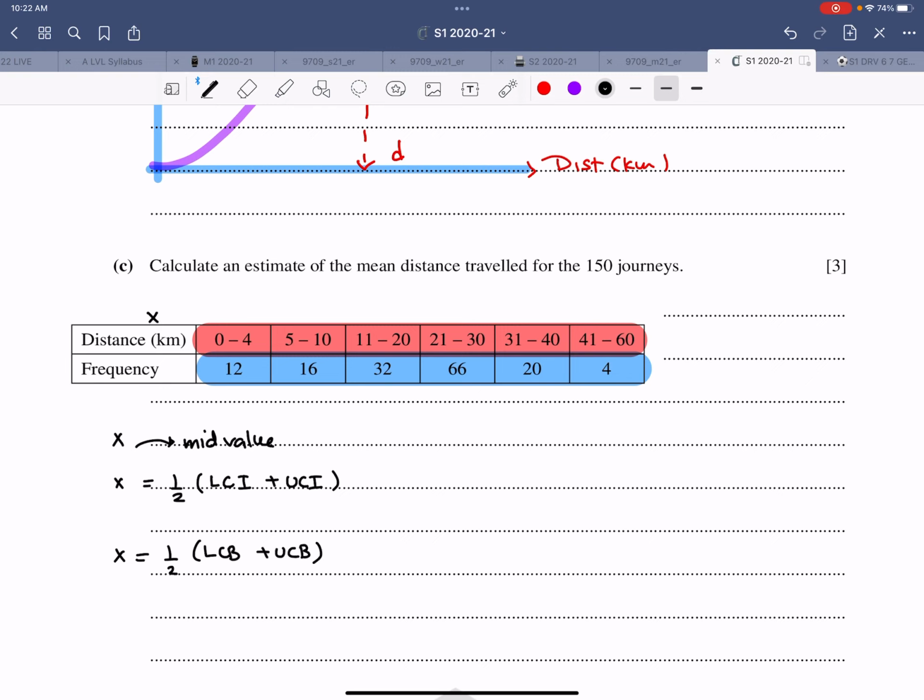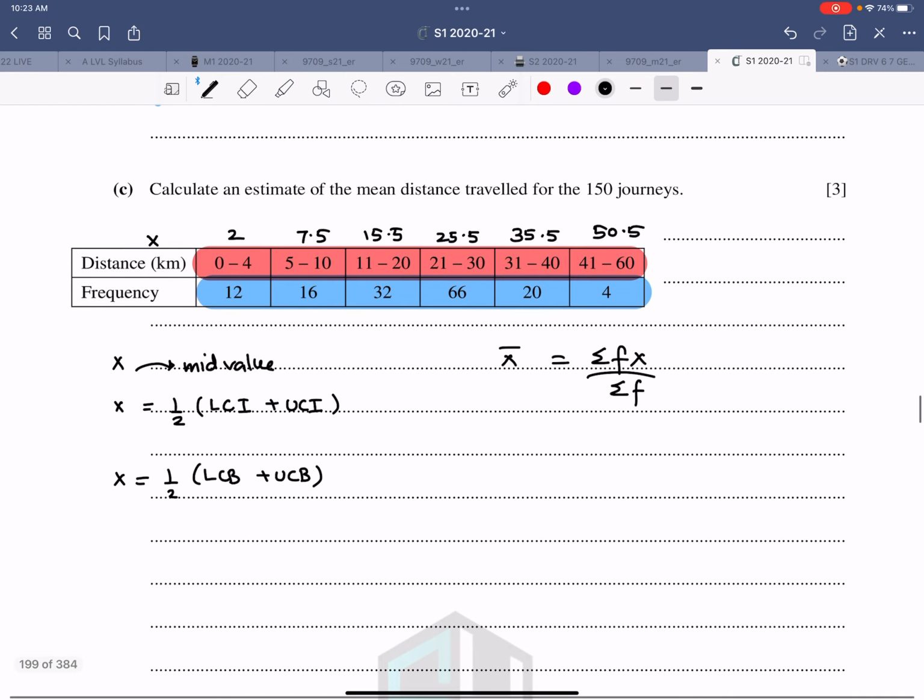So 0 and 4, this is 2. 5 and 10, this is 7.5. 11 and 20, that's 15.5. And then the other numbers: that is 25.5 and this is 35.5, and 41 and 60, the mid value is 50.5. And then you have the formula x bar, which is sigma fx over sigma f.